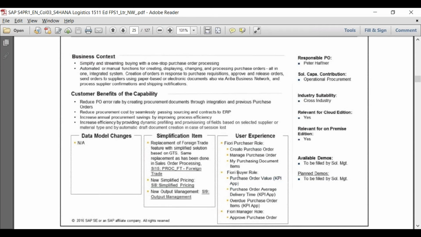So what I'll do is, currently I have not assigned this buyer role. I think that is the reason I was not able to see this app. I'll try next time. I'll assign this role and I'll show you one or two fact sheets, how exactly they look.